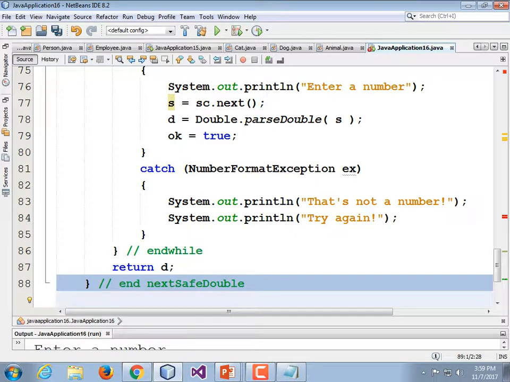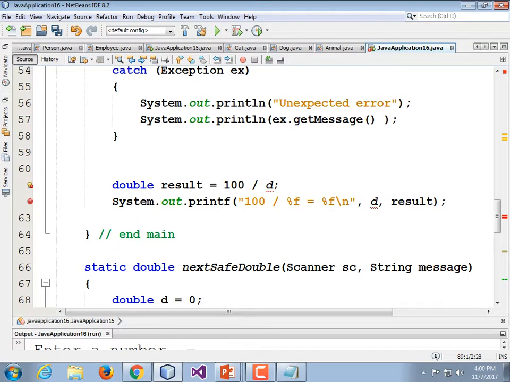Now we can use this method. Scroll back up. And right before double result is equal to 100 divided by D, just double D is equal to next safe double.